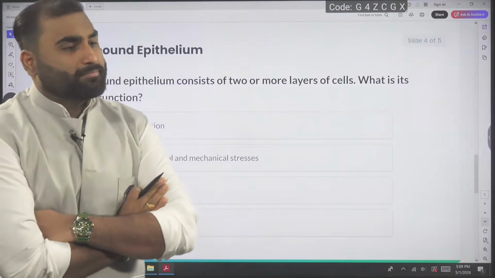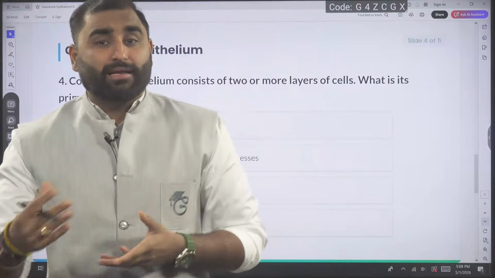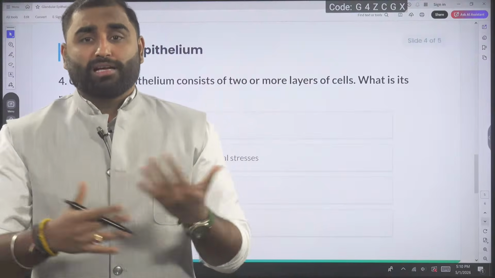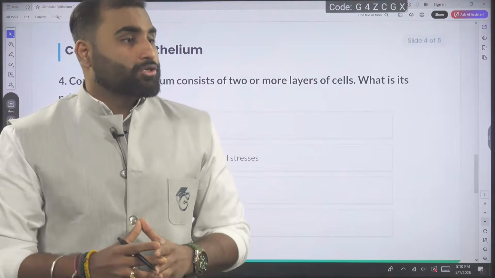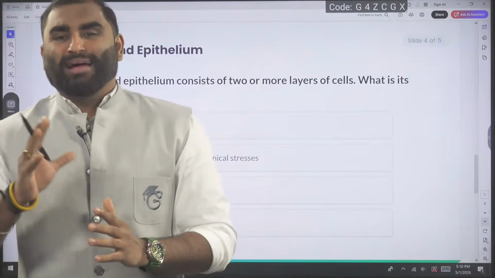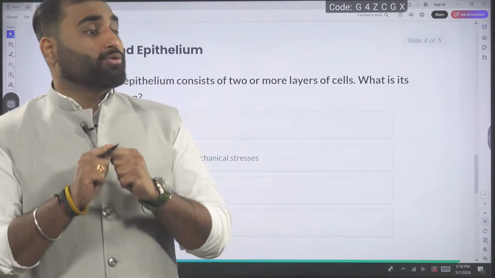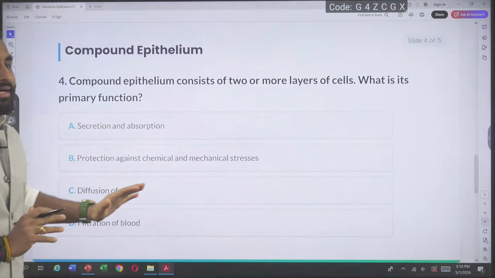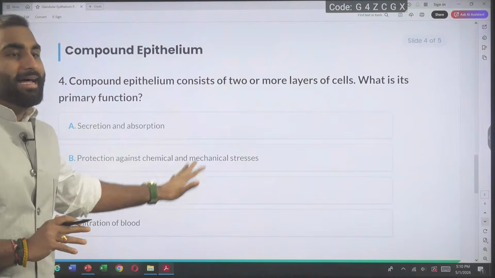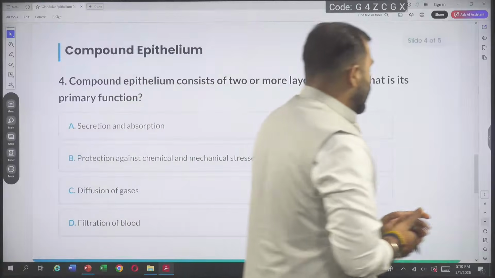So very simple. With 2 or more layers of cells, they are not going to do a lot of the secretion and absorption functions we studied. They are also not going to help in filtration or diffusion a lot. So mostly they are for protection against the mechanical and the chemical stress. Protecting against wear and tear. Okay, so what is the right answer? Option B, protection against chemical and mechanical stresses. Are we clear? Yes, guys.